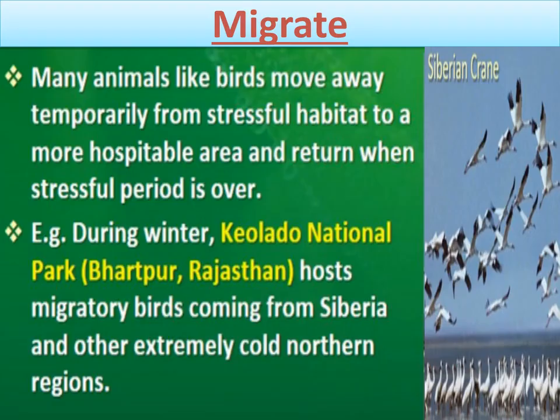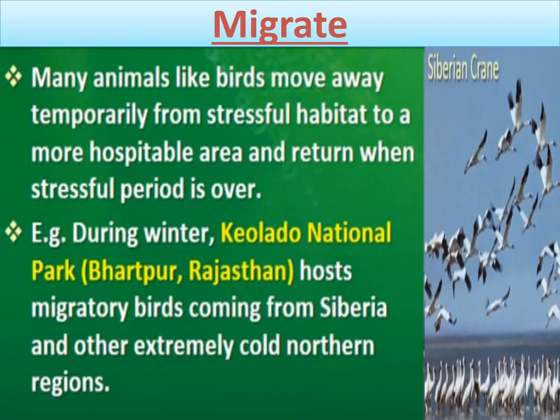An example is given here: during winter season, Keoladeo National Park, in Bharatpur, Rajasthan, in our country, hosts migratory birds coming from Siberia. Many birds from Siberia, and also from other extremely cold northern regions, come to this park in the winter season.